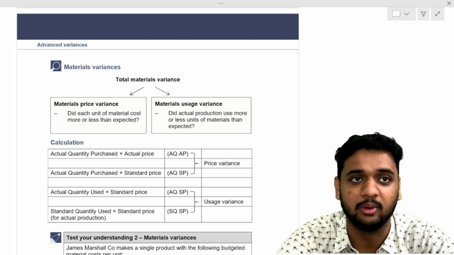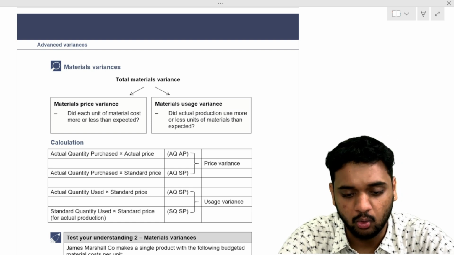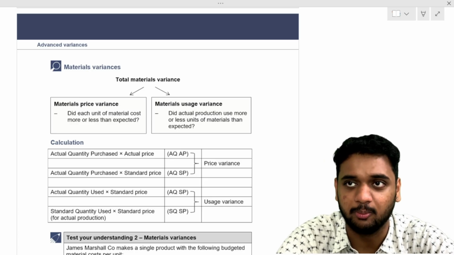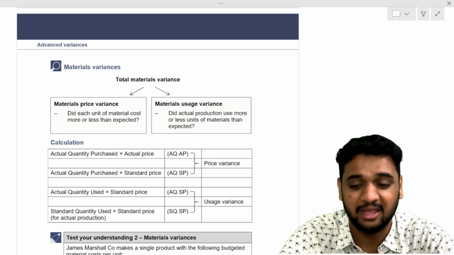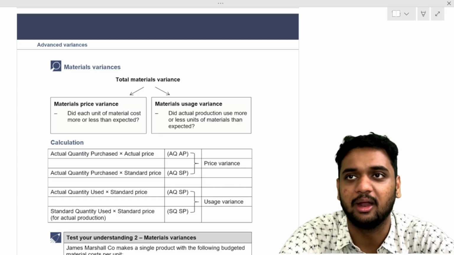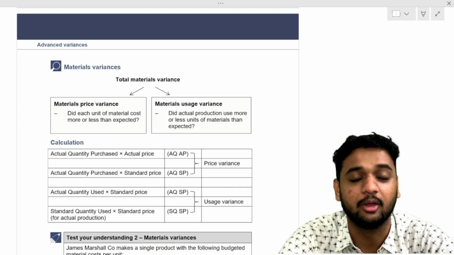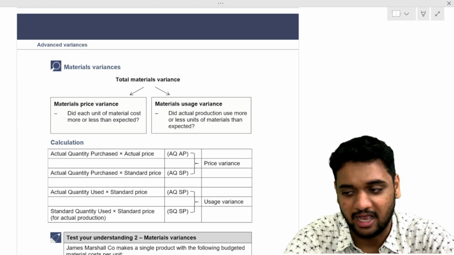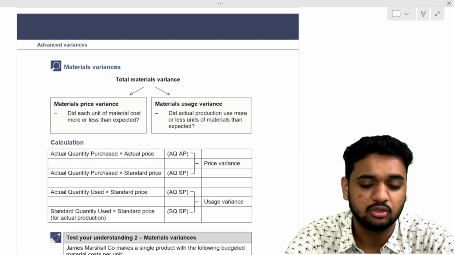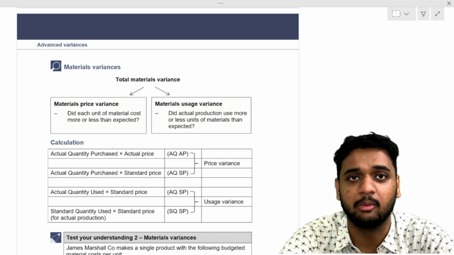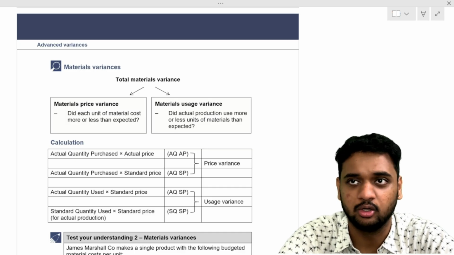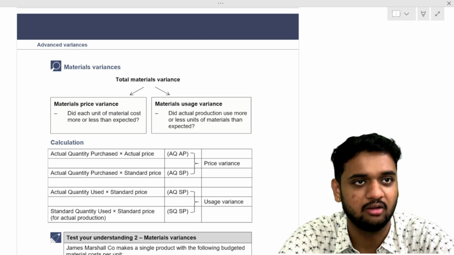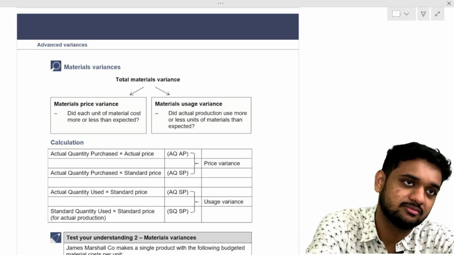Is it bad or good for me? Bad. Now suppose I expected the cost to be 20 rupees, and my actual cost came out to be 18 rupees. Is it good or bad for me? Good, by 2 rupees per kilo. I actually used 100 kilos, so it is good for my business by 2 into 100, 200 rupees. This is what we will do in all variances.